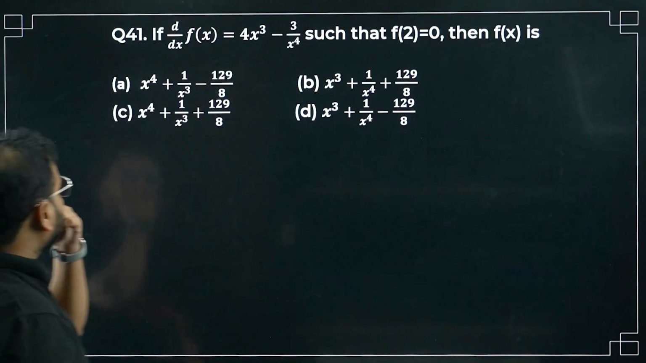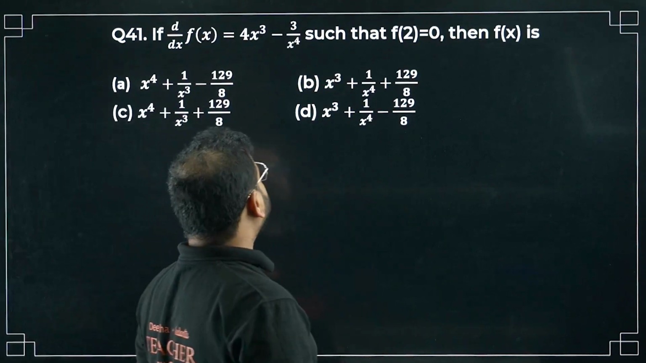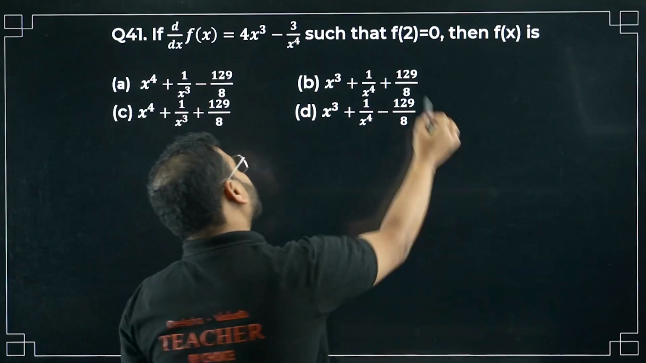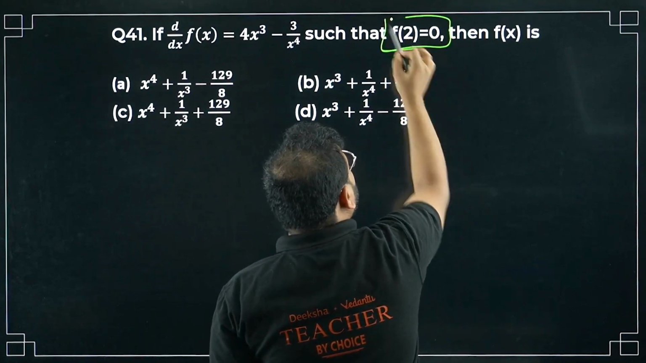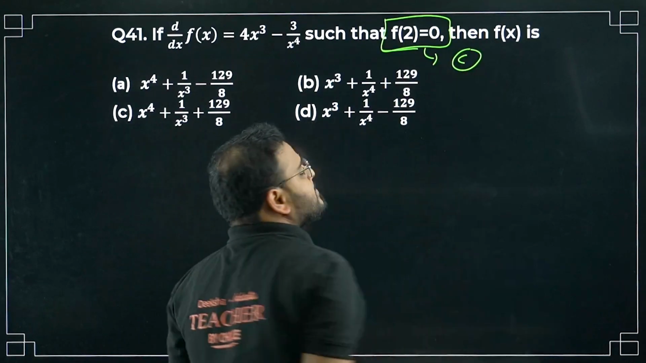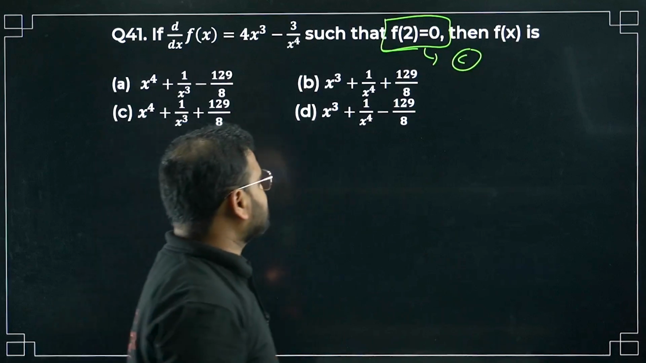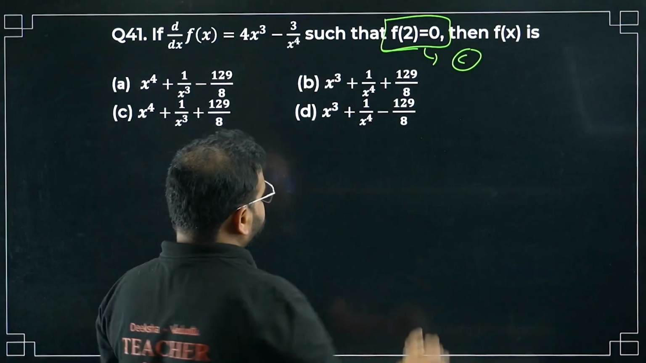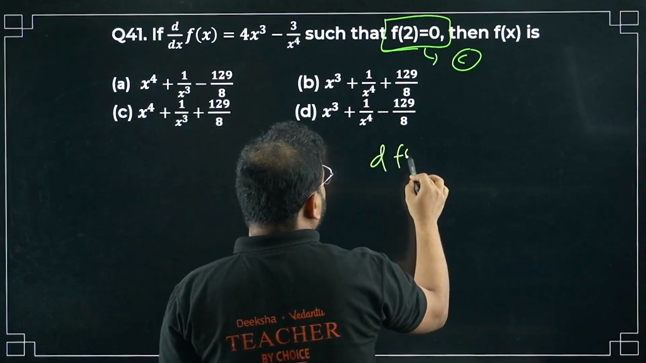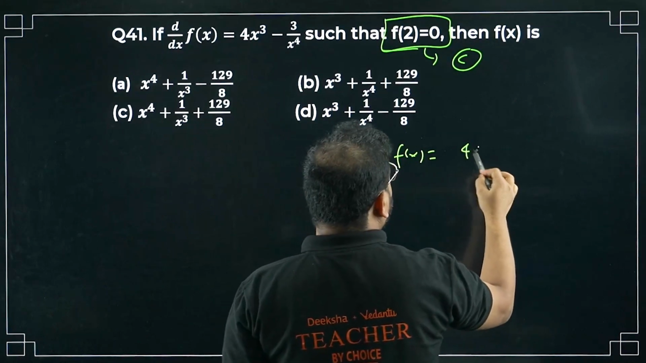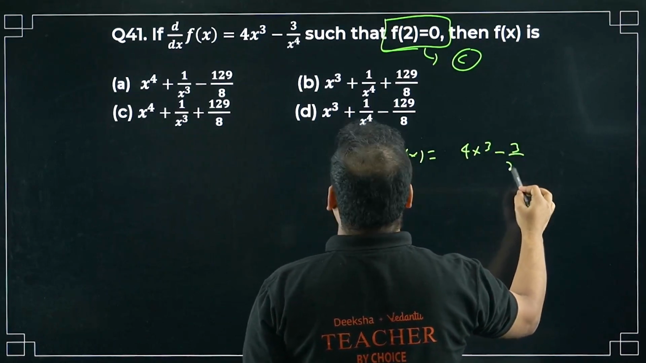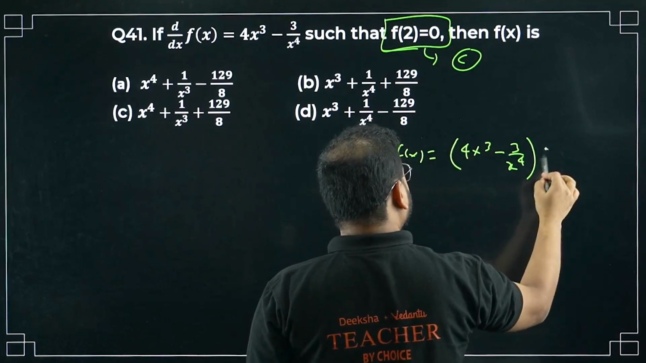Moving on to question number 41 now. If d by dx of f(x) equals 4x cube minus 3 by x power 4, such that f of 2 is 0. Why have they given this? To find the value of the constant c. They're asking you the value of f(x). Let's do that. So d of f(x) equals (4x cube minus 3 by x power 4) dx.